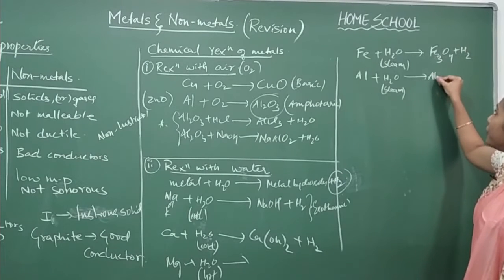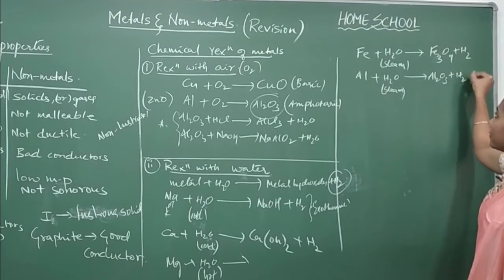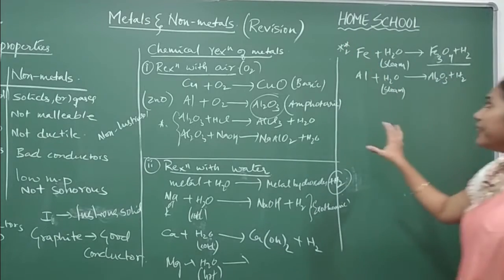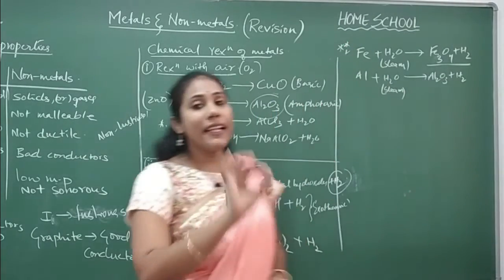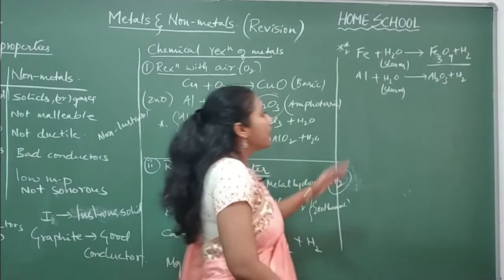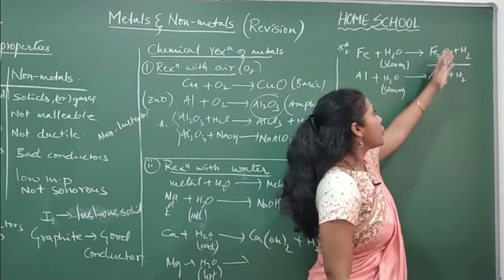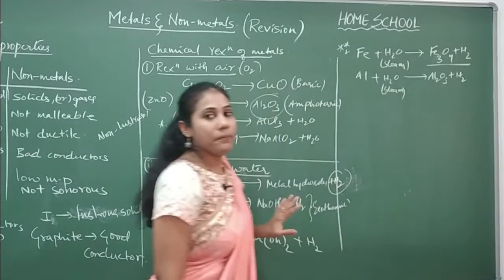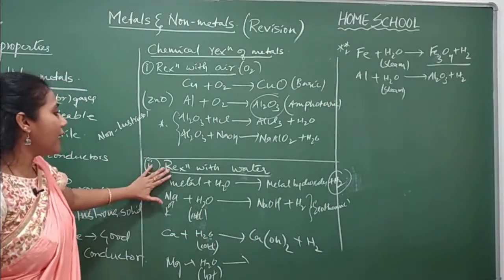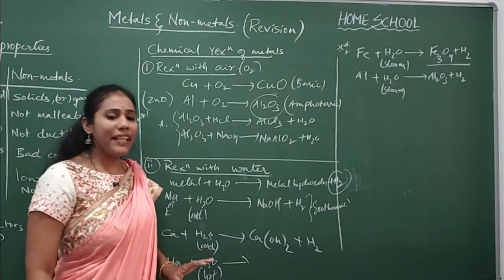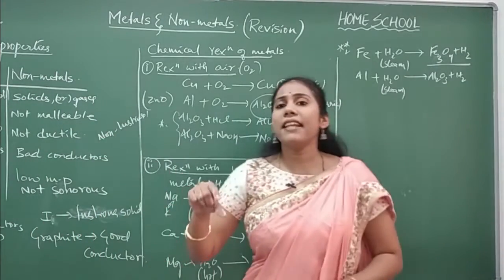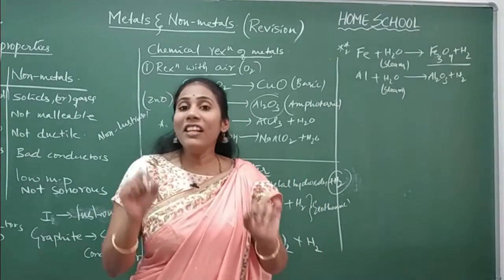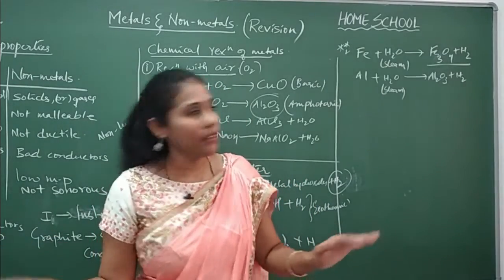Here, Al2O3 plus hydrogen gas. Okay, these reactions are very important. They may ask you to write a reaction of iron with steam or write a reaction of aluminium with steam. Remember, here you are not getting hydroxides, you are getting only oxides. Okay, these guys can only react with the steam. So this is all about the reaction of metals with water. And it's a known fact that metals like gold, platinum and silver, since they are less reactive, will not react with water. Okay, fine.